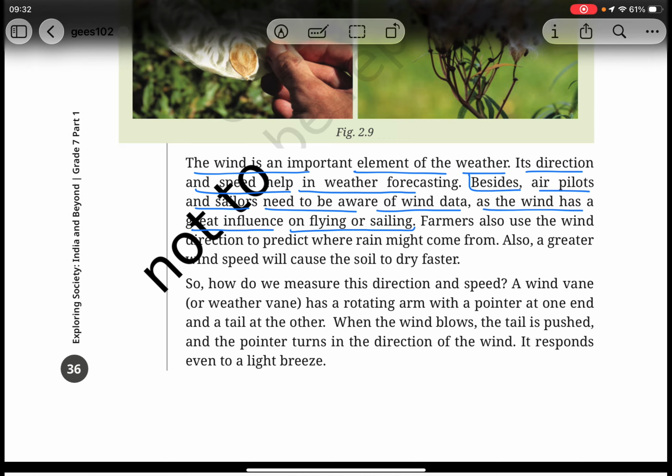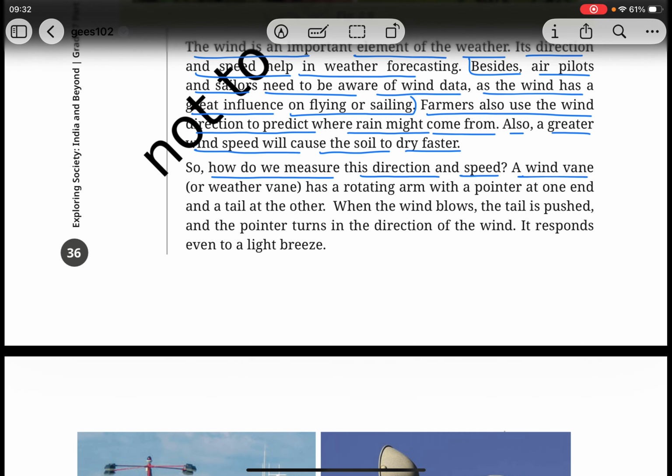So how do we measure this direction and speed? A wind vane or weather vane has a rotating arm with a pointer at one end and a tail at the other. When the wind blows, the tail is pushed and the pointer turns in the direction of the wind. It responds even to a light breeze. Wind vane on the tarmac, right? An anemometer.